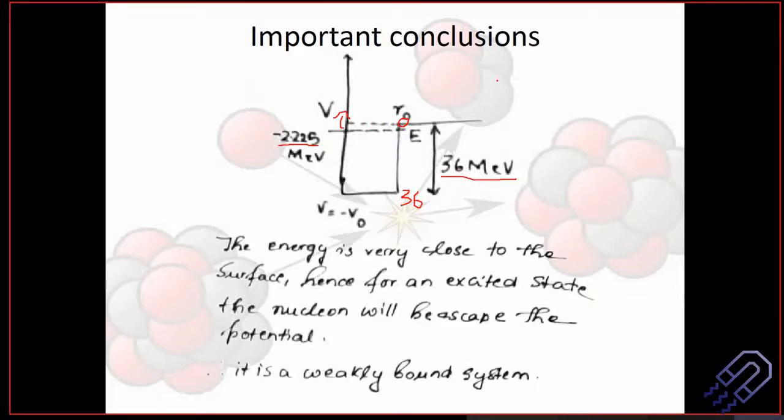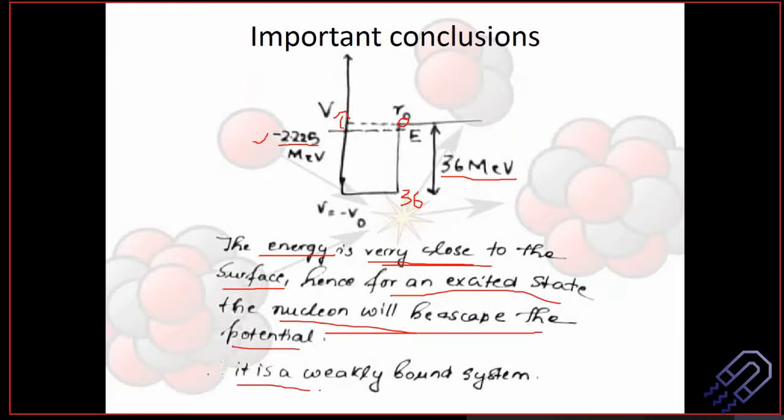Just understand how to actually write this down. This energy that we are considering is very close to the surface, in the sense of escaping the nuclei. Hence, for an excited state, the nucleon will escape the potential. If we excite it, it is so close that it will escape the potential, go out of the system, and that is why it is a weakly bound system. This is the conclusion from V naught equal to 36 MeV. You have to understand this conclusion.